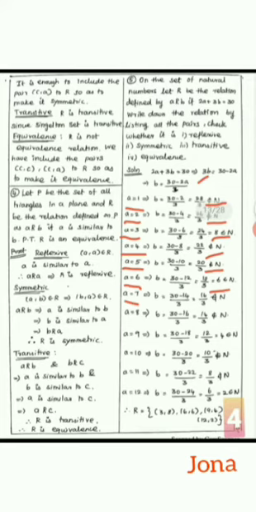If A equals 7, I got 16 by 3. It is not a natural number. Leave that. If A equals 8, the answer is 14 by 3. This is not a natural number. Leave that. A equals 9. I got 4. This is a natural number, so I can have this ordered pair (9, 4). Then put A equals 10. The answer is 10 by 3. This is not a natural number, so leave that.